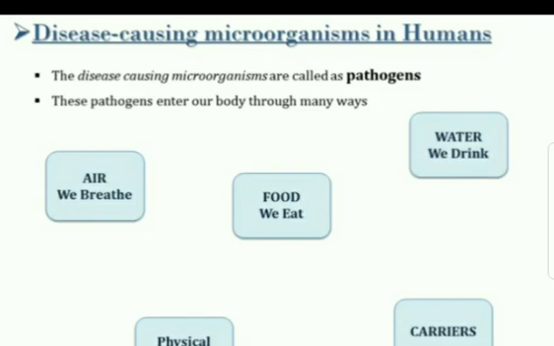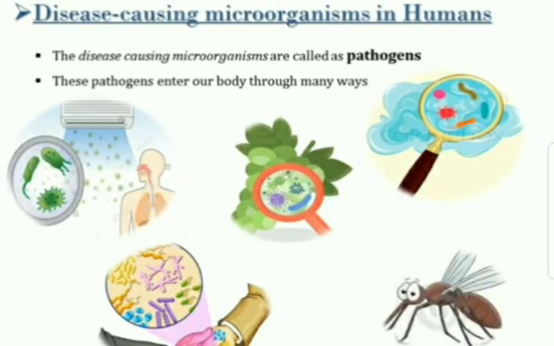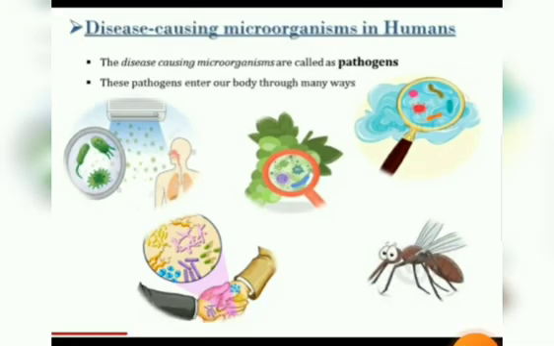Now let us see which are those carriers. Through the air we breathe, then the carriers, for example mosquito and housefly, then the water we drink, then physical contact when we shake hands. So these are the different ways how microorganisms enter our body.